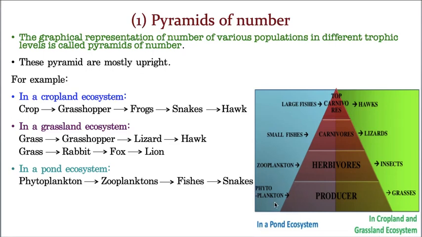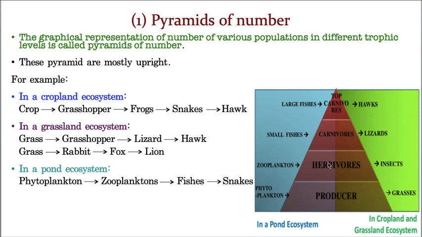Now let us take the pond. See, these are phytoplanktons, they are more. Did you notice it or not? This is more. Now when you go up, the number of zooplanktons is a little less compared to the phytoplanktons, the number of small fishes is less than zooplanktons, and the number of large fishes is obviously less than the small fishes. So this is how you need to construct a pyramid.